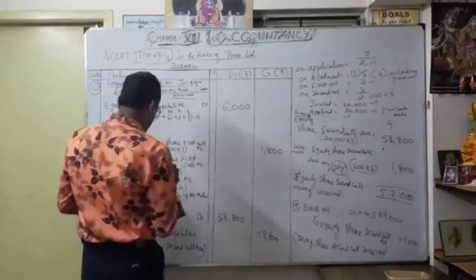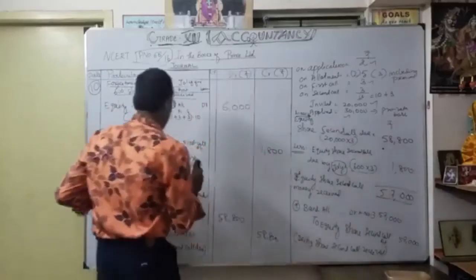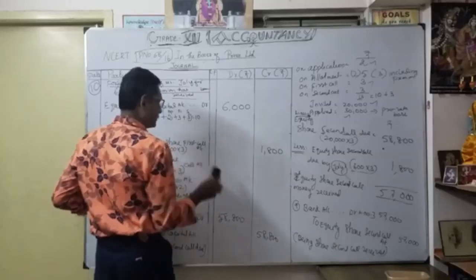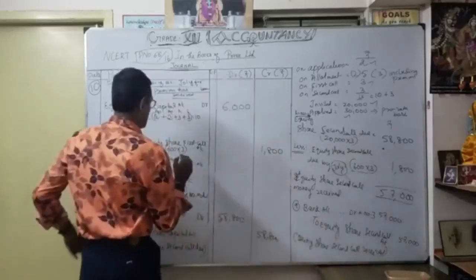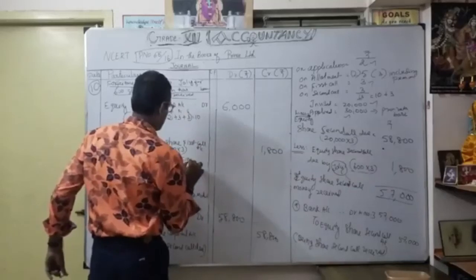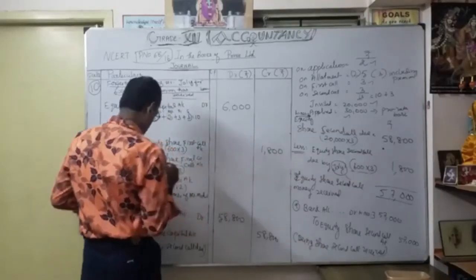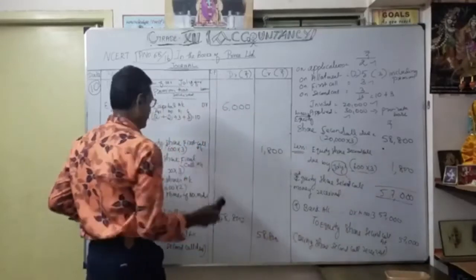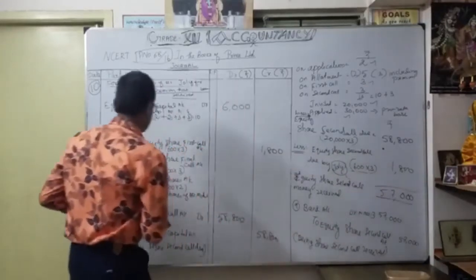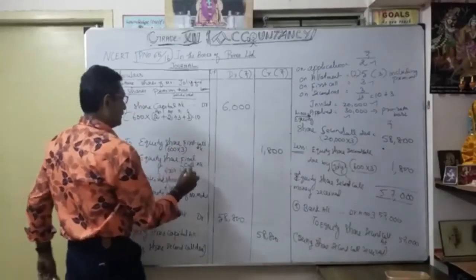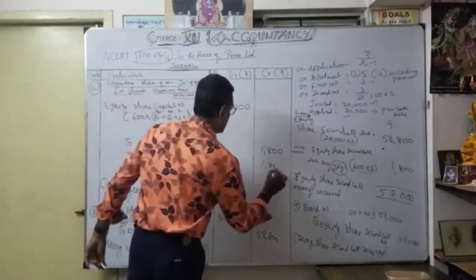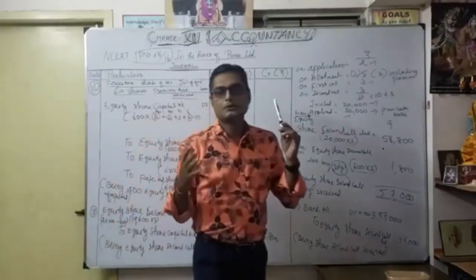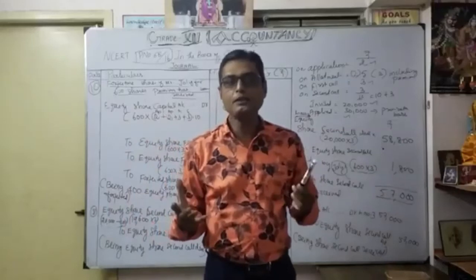Then equity share final call account, 600 into 3, okay, 1800.